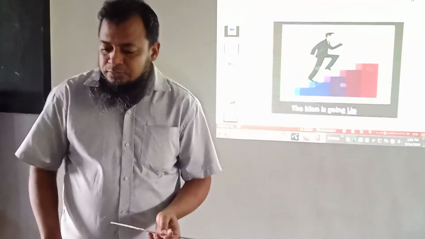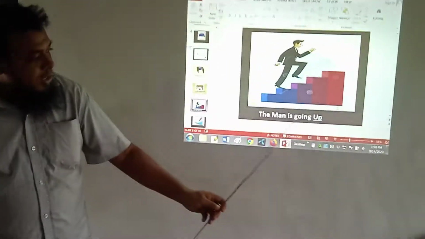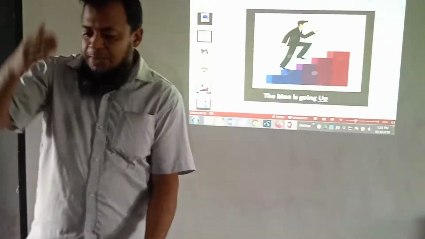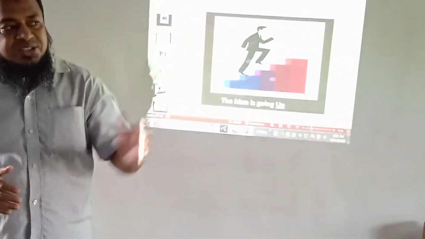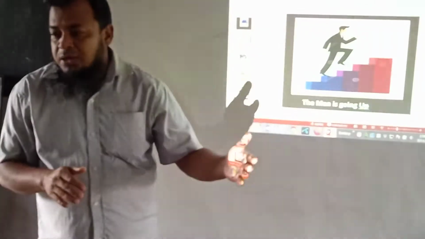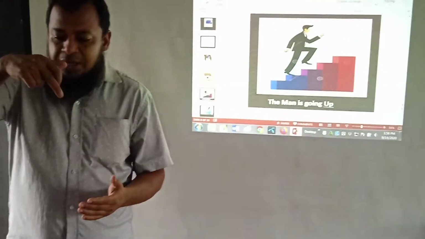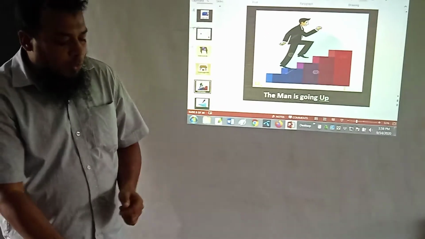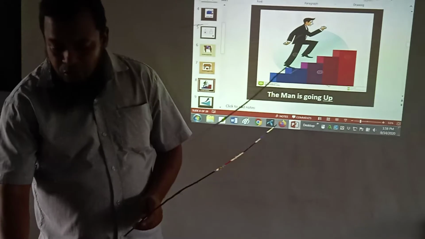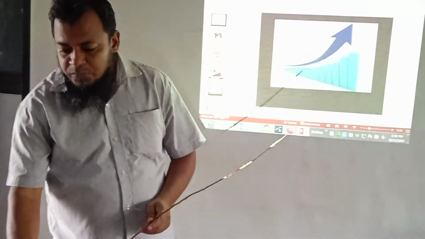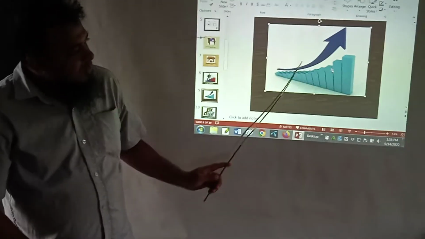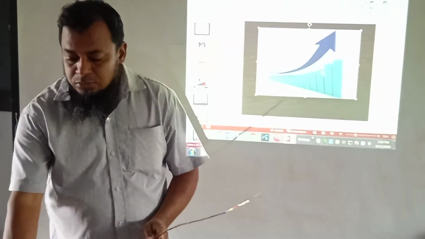Next, the man is going up. Here, up means climbing up, something going higher and higher. Suppose an animal can climb up a tree and can climb down a tree. Up means that when we walk on the stairs we are going up, and there is a graph. When something goes up and up, we can also call that up.